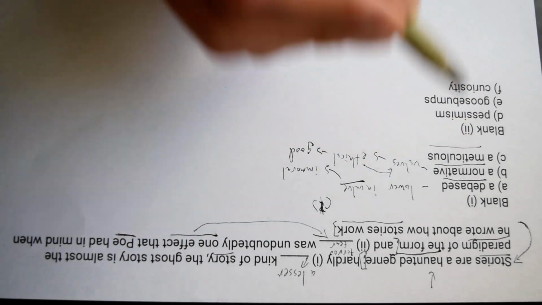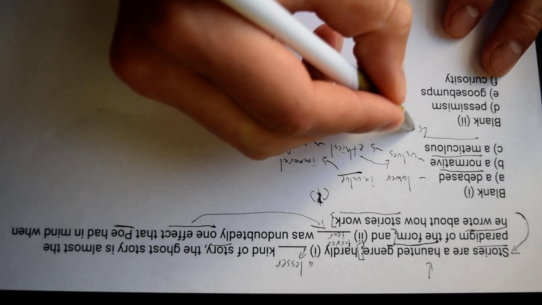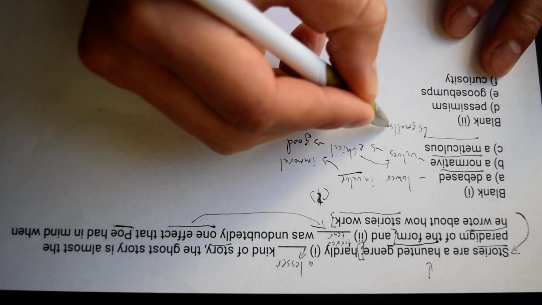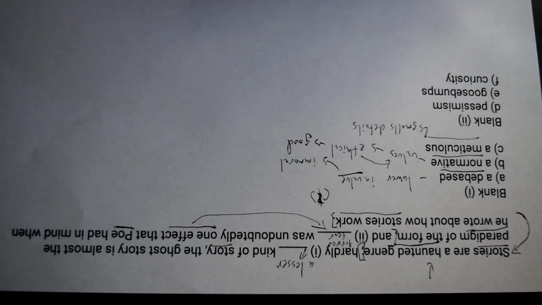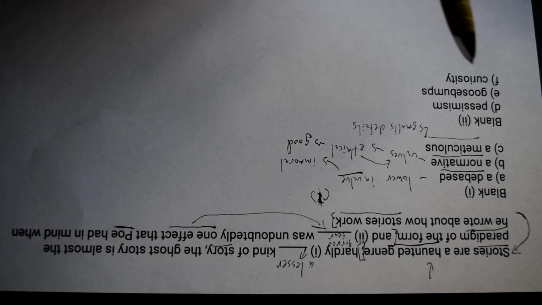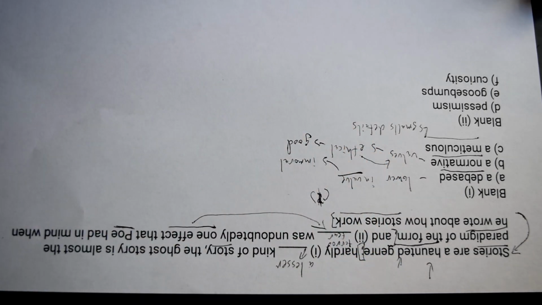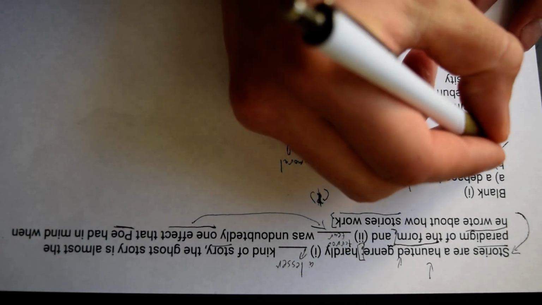Finally, we have meticulous. What does meticulous mean? To be meticulous is to be paying attention to small details. Or someone who's very precise, right? They're really trying to get everything exactly right. And yes, many writers are that way. Poe was undoubtedly meticulous, but this doesn't seem to have anything to do with the rest of the sentence. It doesn't have anything to do with a haunted genre. It seems like it's just a quality of writing that we want to plug in, but it has no traction in the sentence. So I think C is definitely out.